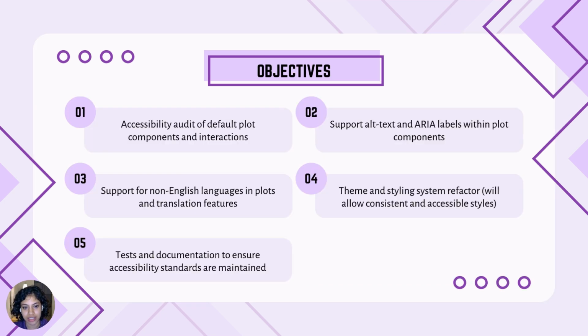And the specific objectives are here. So first, we are going to start with an audit of all the plot components, the default plots that are generated, and all the interactions. Second, we're going to add support for alternative text and ARIA labels within the plot itself. We don't have support for this right now.